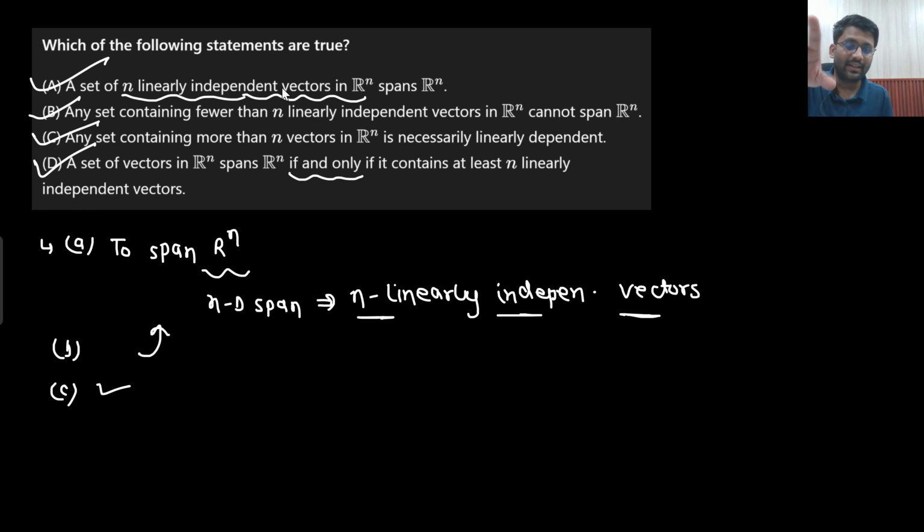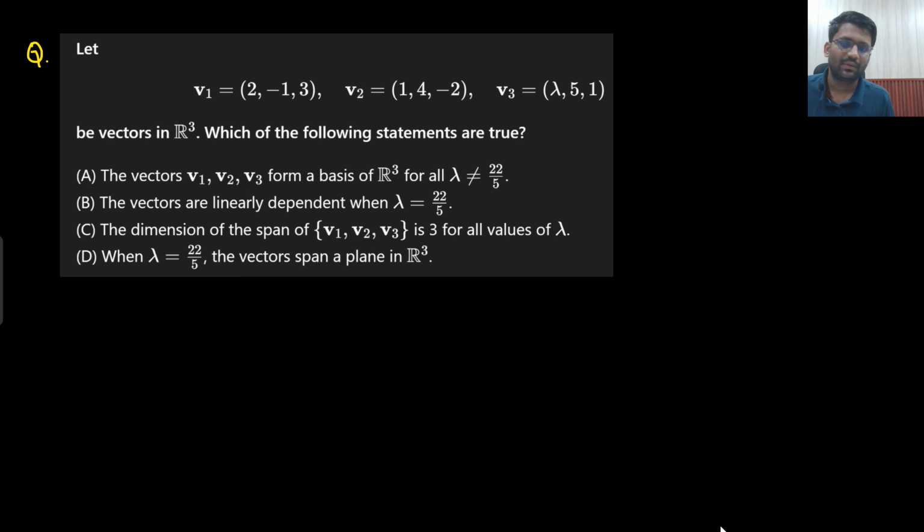These kinds of questions will be considered not even tough, they will be considered very tough. But here we are sure about every single line. What is the meaning of every single line? Everything is crystal clear to us. Say yes or no. Let's see this question. Vectors v1, v2, v3 are vectors in R3. R3 means 3-dimensional vectors having real coefficients. Which of the following statements are true?